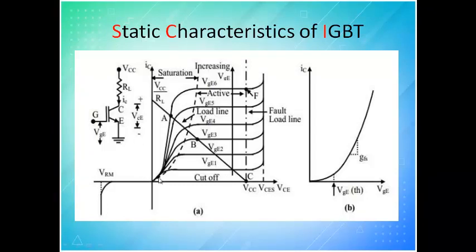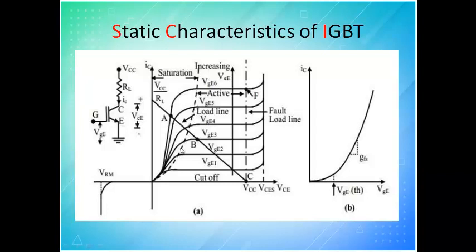And when you draw the plot, when I give a gate voltage of V_GE1, this can be the maximum current, and if I give V_GE2, this is the maximum current. So this line is telling, for the given gate voltage, what can be the maximum current.